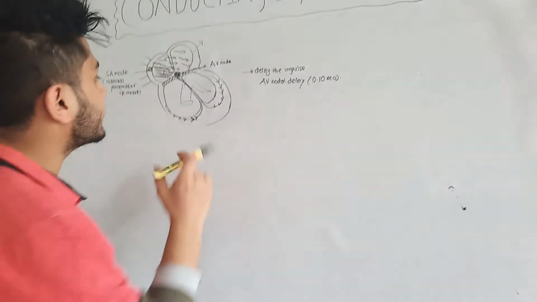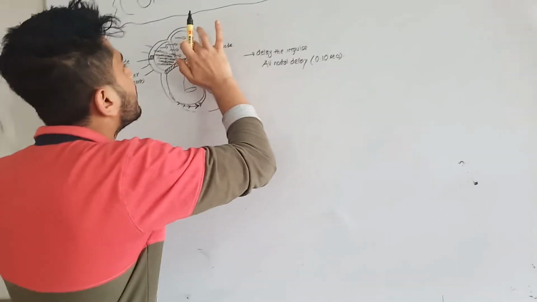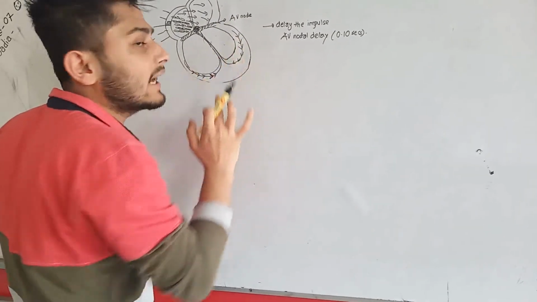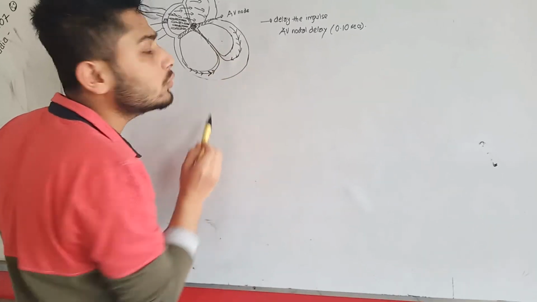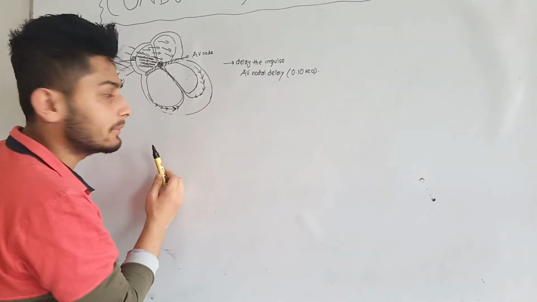So the main point is, when the impulse passes to the AV node, it will go towards the right and left bundle of His. These are the two, right and left bundle of His. This is obviously the left bundle of His, and this is the right bundle of His.